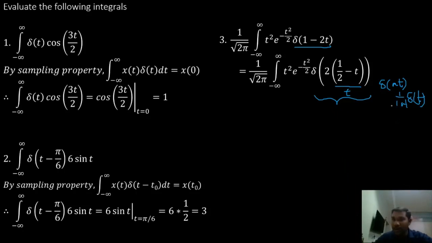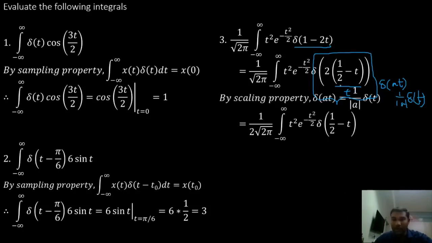So I can write this portion as 1 by 2 into delta of 1 by 2 minus t. So this is replaced with delta of 1 by 2 minus t with a multiplicative factor of 1 by 2.